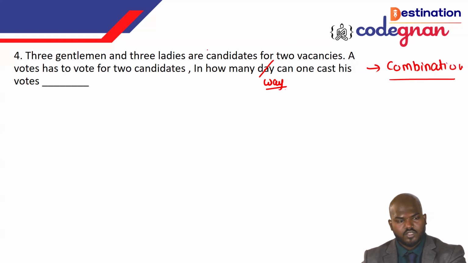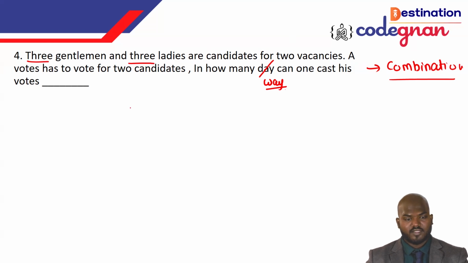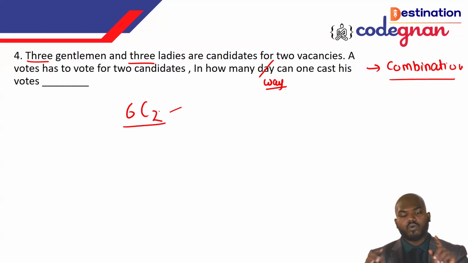So guys, 3 plus 3 is 6. Out of 6 we need 2 people. Once you make the arrangement, you just check how to manipulate this.